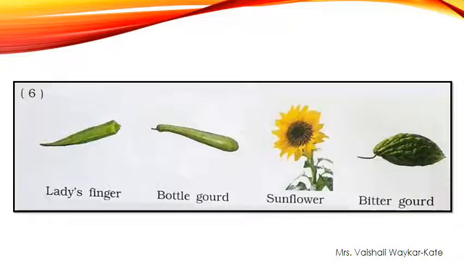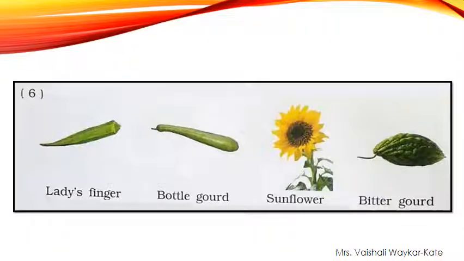Again observe this picture carefully and find out your answer. First picture is lady's finger, second is bottle gourd, third one is sunflower, and last one is bitter gourd. So what is your answer?